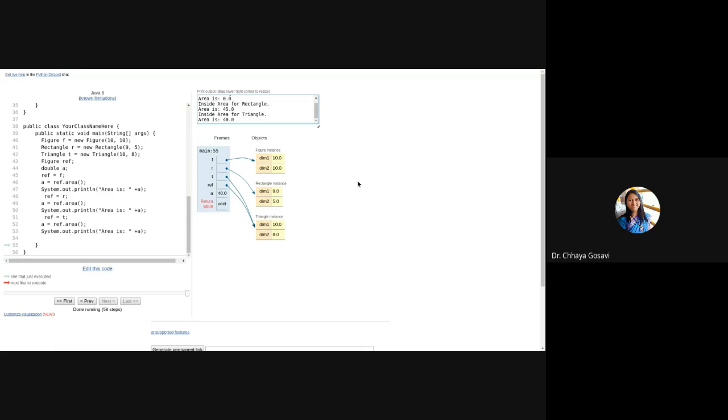First example was without variables and this is with variable. Meaning is same. We are using base class reference to call subclass methods. What we are doing? Base class reference. This is the reference of base class. Figure is our base class and rectangle and triangle which are derived from figure. Is it clear?